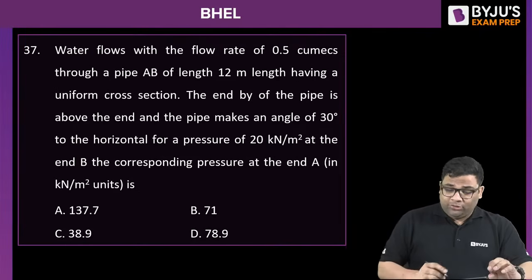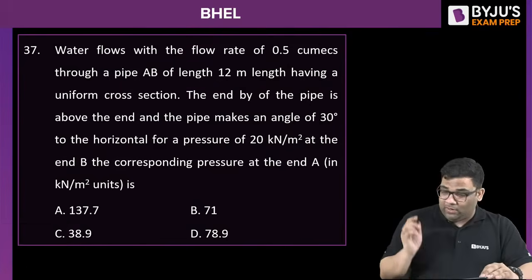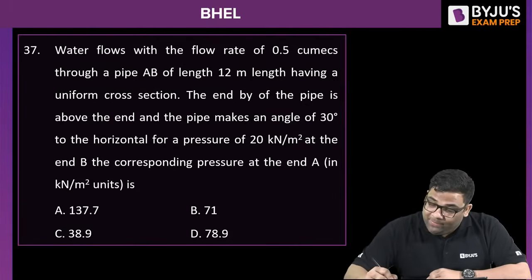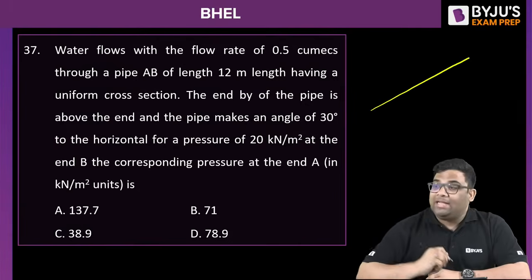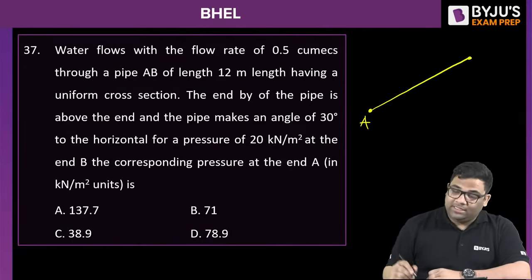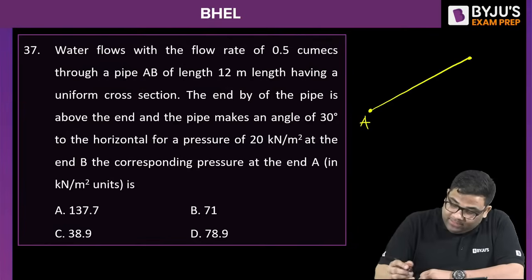Okay. Now this question is from fluid mechanics. We'll solve this by applying the Bernoulli equation. So we have a pipe like this. This point is A and this point is B. It's written what? The water flows through a pipe. There is some printing mistake.